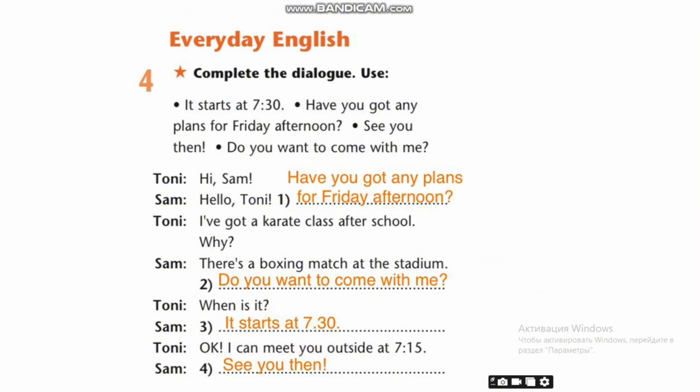Exercise 4. Complete the dialogue. Hi Sam. Hello Tony. Have you got any plans for Friday afternoon? I've got a karate class after school. Why? There is a boxing match at the stadium. Do you want to come with me? When is it? It starts at 7:30. Okay, I can meet you outside at 7:15. See you then.